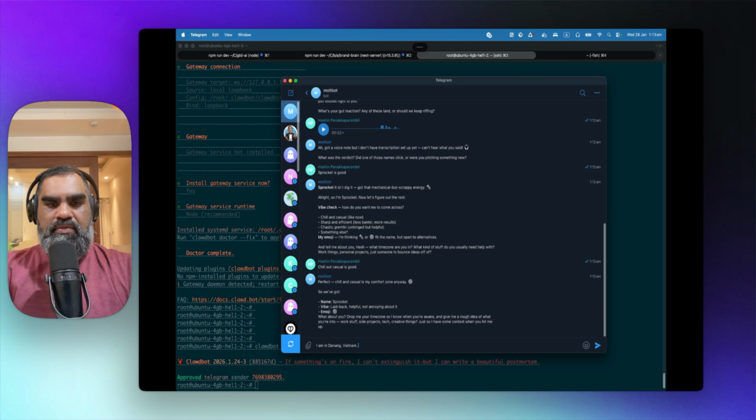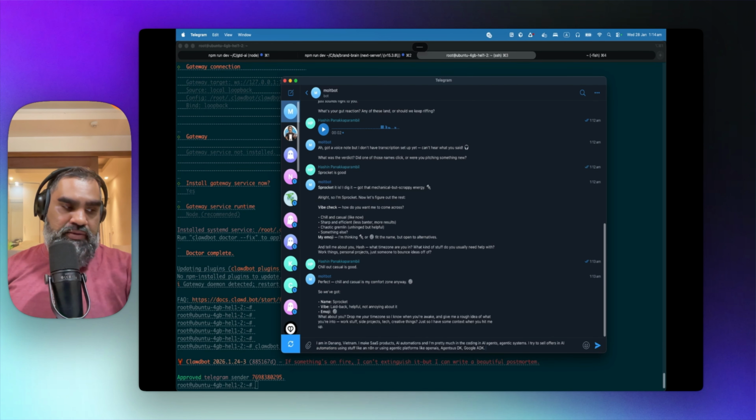I make SaaS products, automations, AI automations, and I'm pretty much into coding and AI agents, agentic systems. I try to sell offers in AI automations using stuff like N8N or agentic platforms like OpenAI's Agents SDK, Google ADK. I'm into making micro SaaS and SaaS applications and try to sell them. I have developed a recent SaaS called Brand Brain, which is like you actually. Basically what you're doing, I was trying to do using the web version. So you have the brain and you have the legs. Similarly, I have the same thing, but targeted towards marketing, not a general purpose AI agent. Yeah, that's what Brand Brain is.